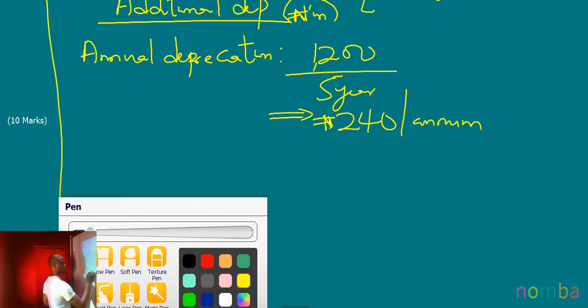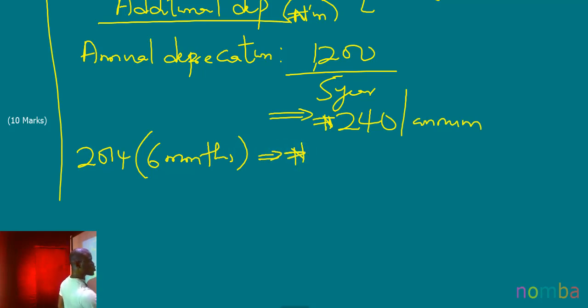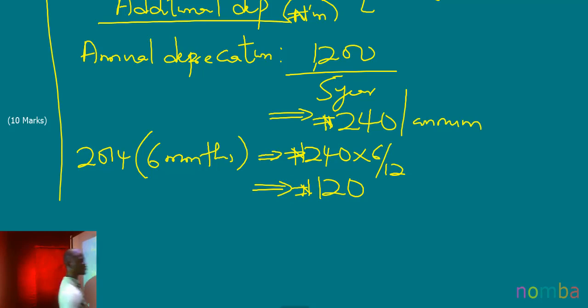Therefore, in 2014, we are going to adjust only for 6 months depreciation, which will be 240 million multiplied by 6/12, which is the same thing as saying 240 all upon 2, and that gives me 120 million. And that is the additional depreciation.